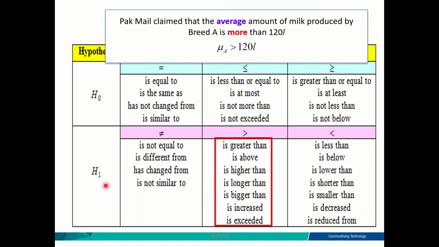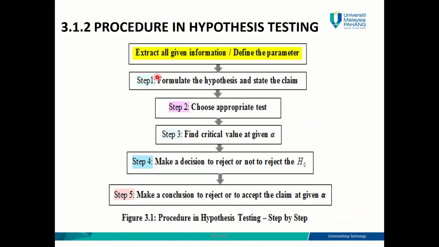So what do I mean by belongs to the alternative hypothesis? Again, you will understand better during the example. So this is the first step, class. For the first step, you might want to refer to this table. If you go through the slide notes, this will be on slide page 7. I think it's really important that you take note of this table. It's really important for you to do your first step. Okay, moving on.